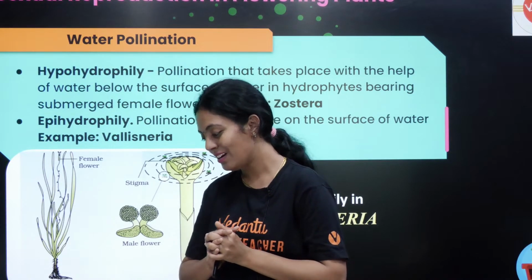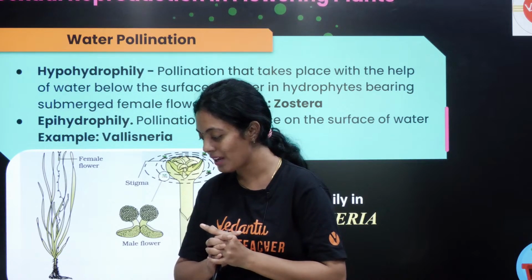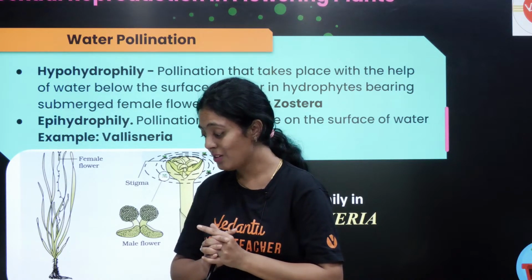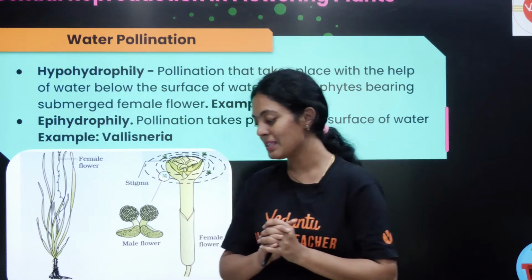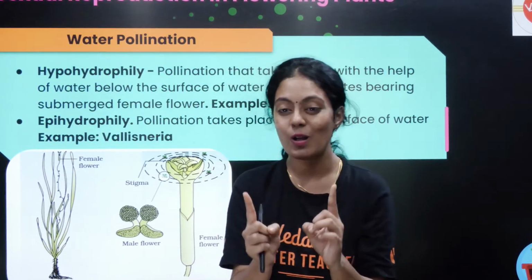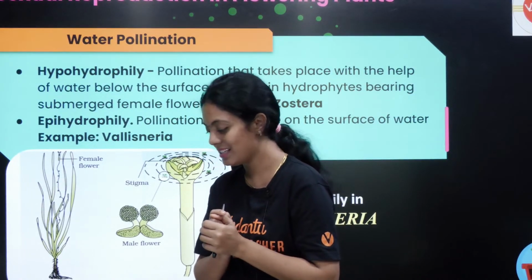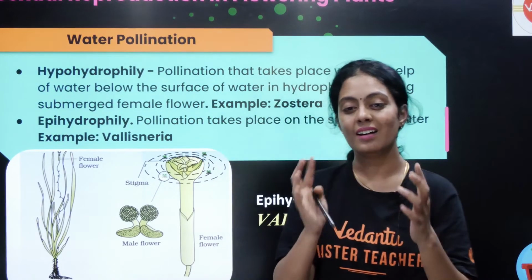Was I correct? What did I say wrong? Very good, Mariam, Saswin. I told you it is sticky. They are non-sticky. You guys are learning very well.